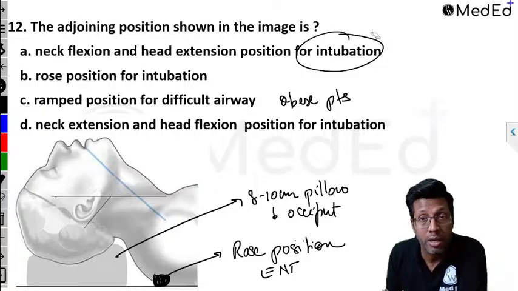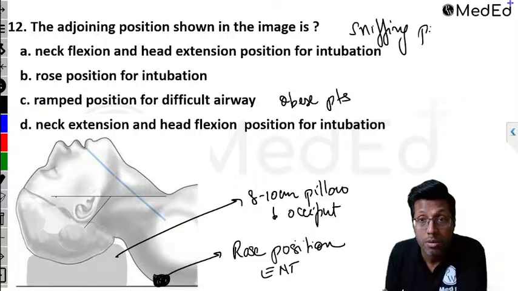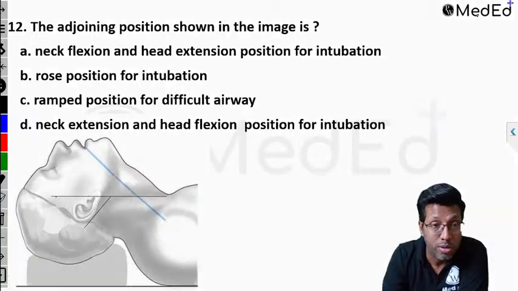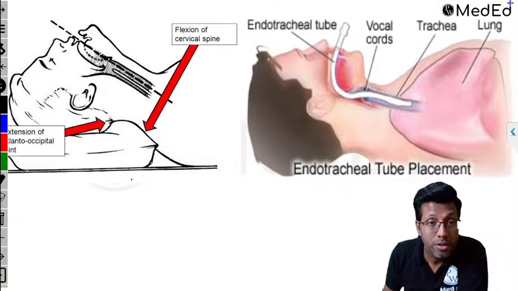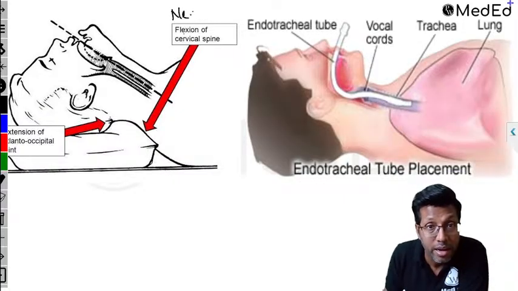The next thing, what is this? It's a position for intubation that everyone knows. Remember, this position for intubation is called the sniffing position. Sniffing position means basically this is what you get. You are getting a flexion of the cervical spine, which means there is neck flexion.